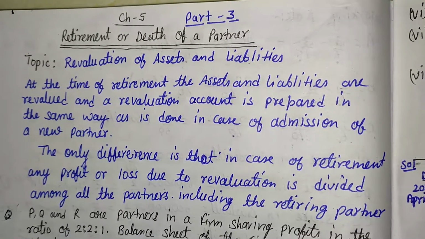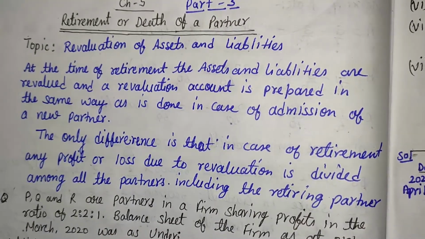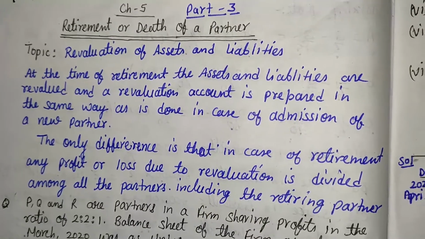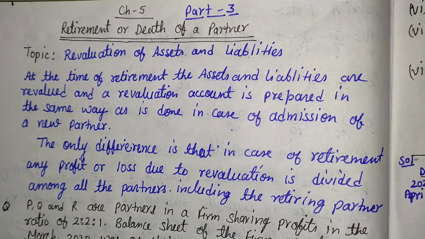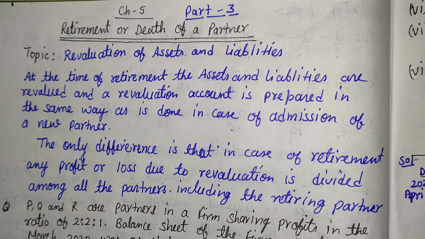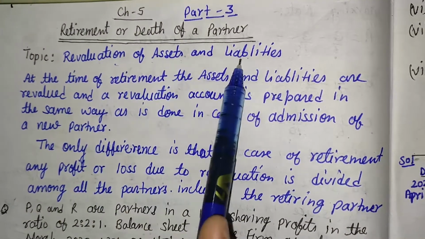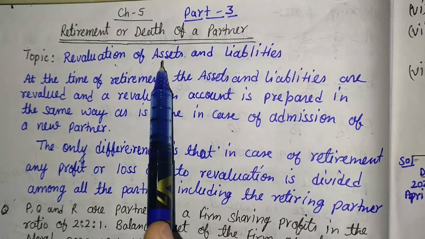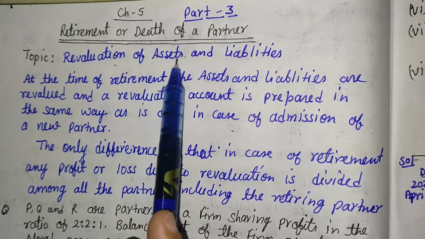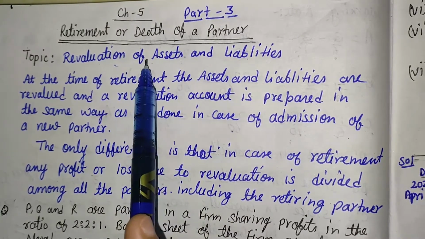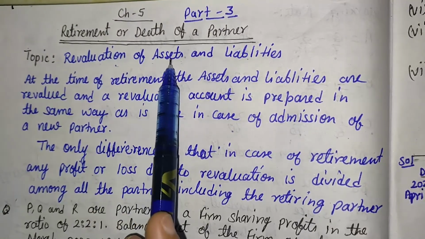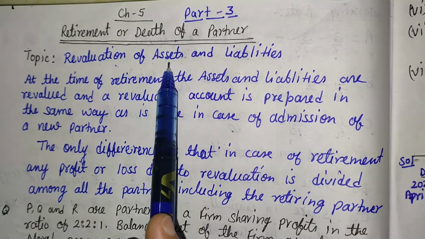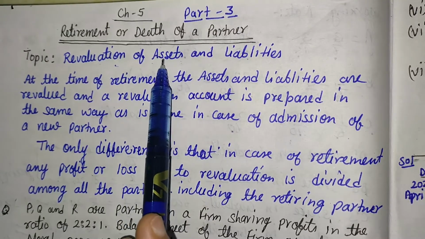Hello students, today we are going to start our third part of the same chapter, that is retirement or death of a partner. And today's topic is revaluation of assets and liabilities. Before this, we already discussed this topic in the chapter admission. And in this chapter we will also have to discuss the same topic. There is no difference in between.